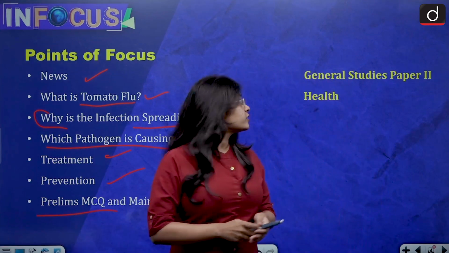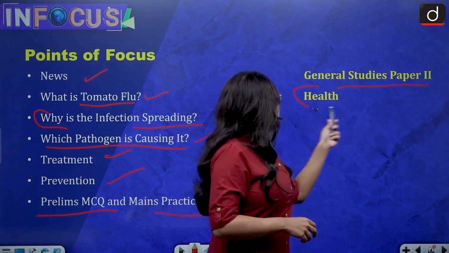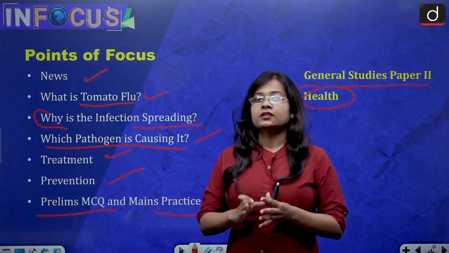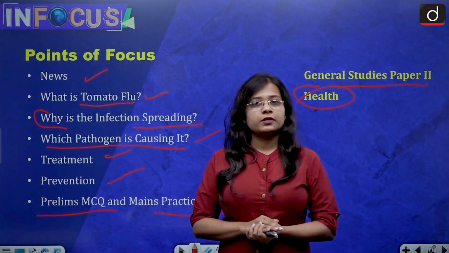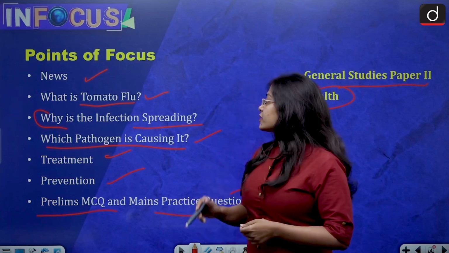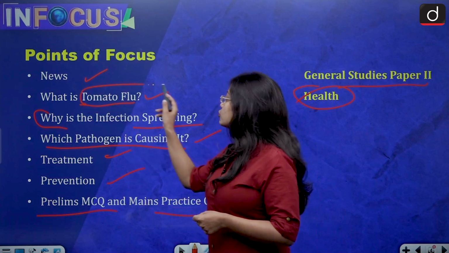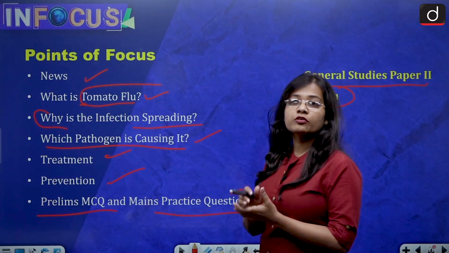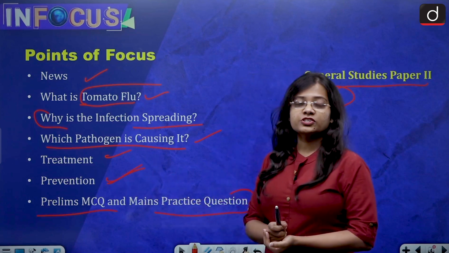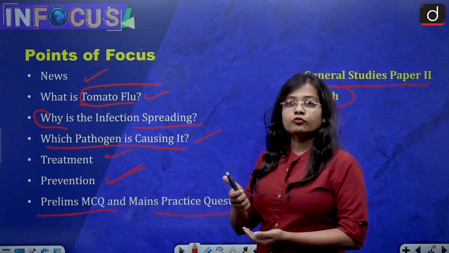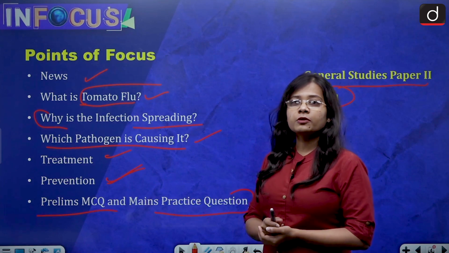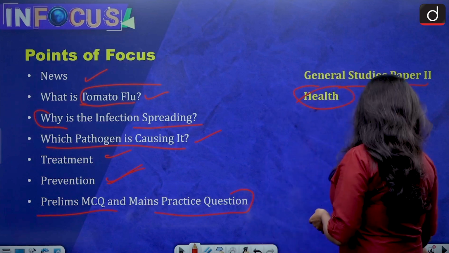This topic is of relevance from General Studies paper 2, health section. From the exam perspective, it has been seen that questions related to viruses have been asked in the UPSC preliminary exam before. So you should be able to know that tomato flu is caused by which virus, what preventive measures one needs to take, what the symptoms are, and whether any vaccine has been made available for tomato flu.